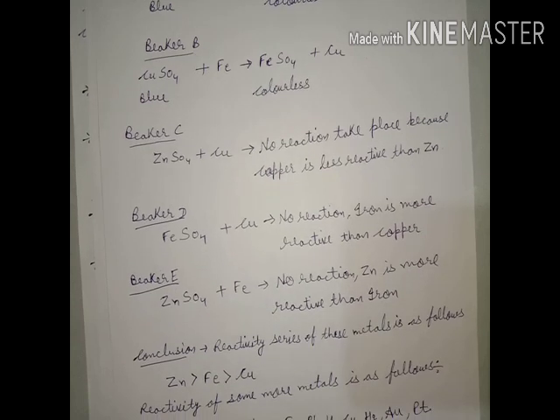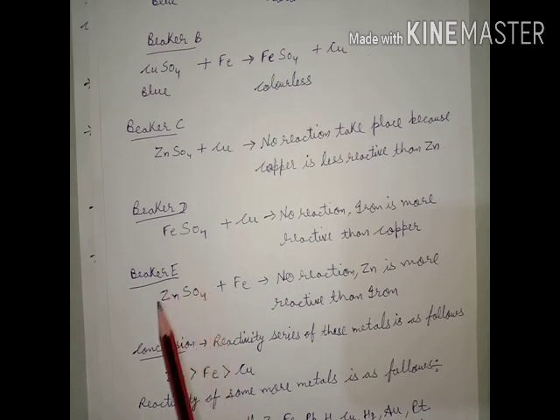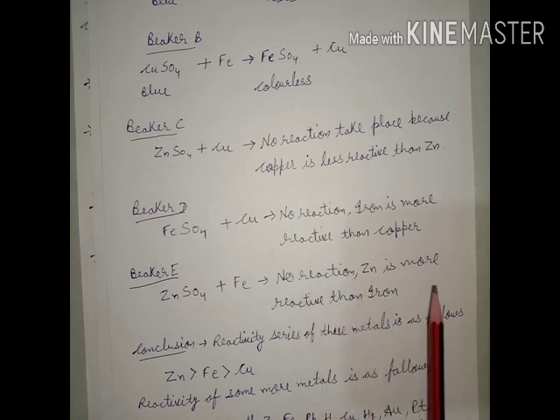In the last test tube, we will take zinc sulfate solution, ZnSO4, and we add an iron nail. Again there is no color change, it concludes no reaction is taking place. The result is zinc is more reactive than iron.